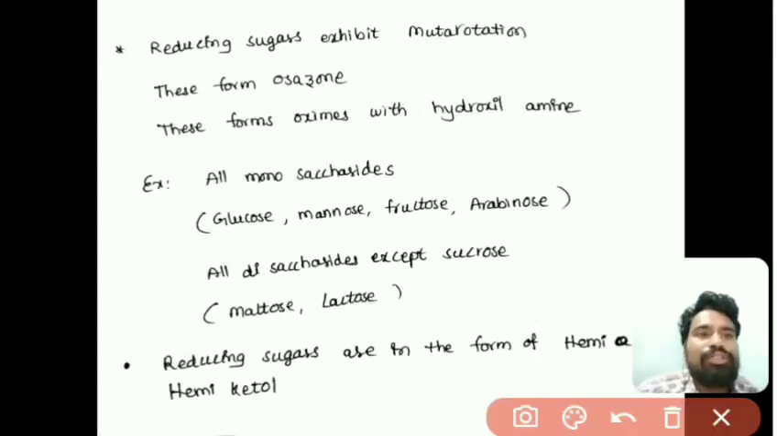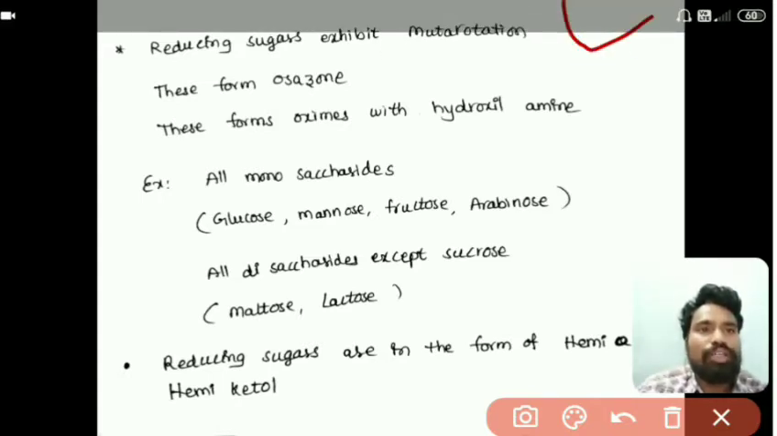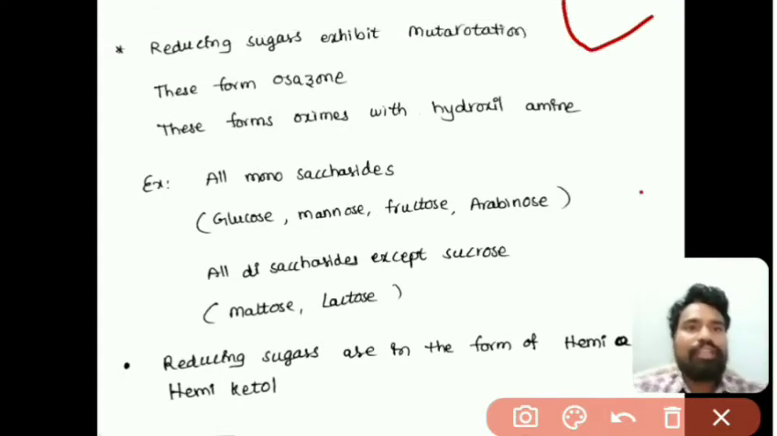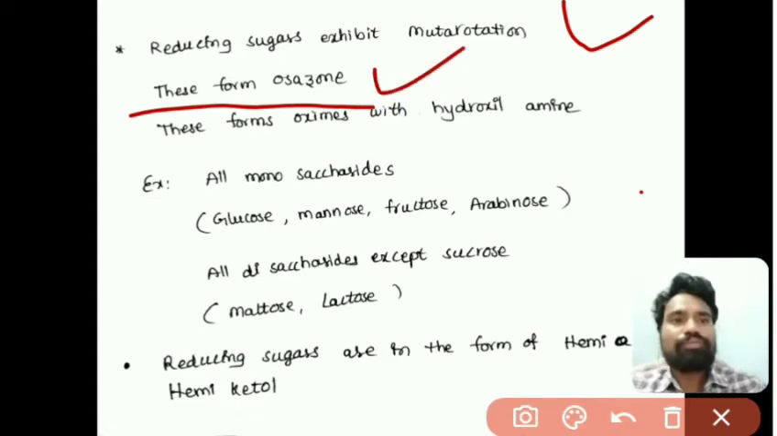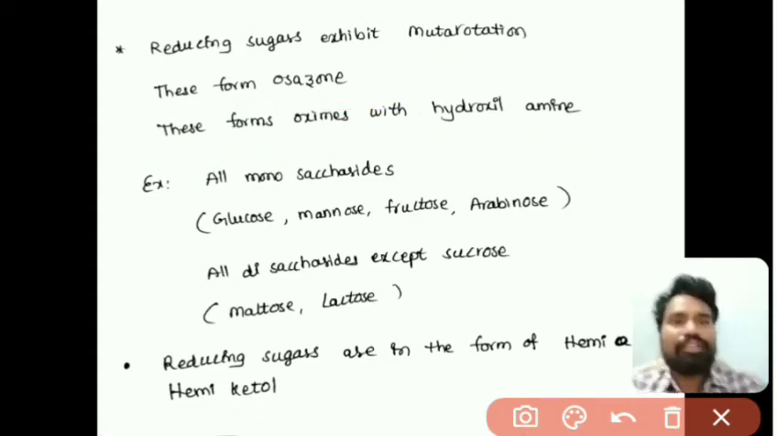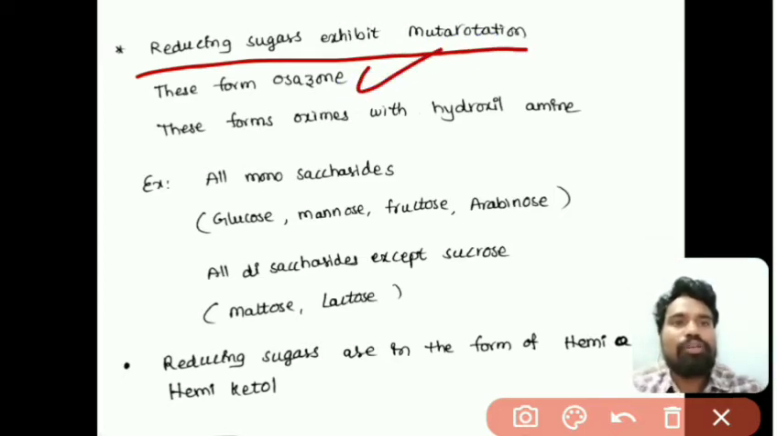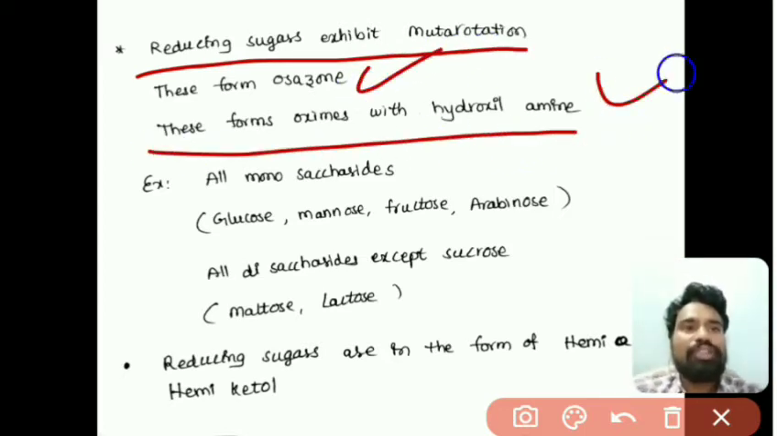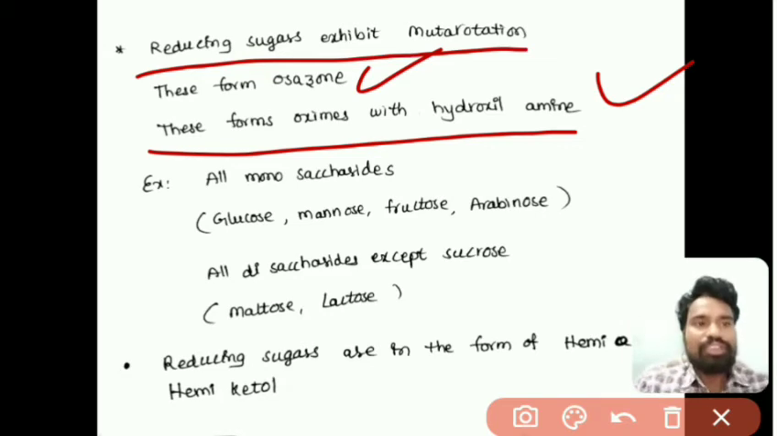Reducing sugars exhibit mutarotation. We will see what is mutarotation later. Then these form osazone, okay, and these form oximes with hydroxylamine. So reducing sugars exhibit mutarotation, form osazone and oximes with hydroxylamine. These things we will discuss in the next slides. So what is mutarotation, osazone formation and oximes, right?